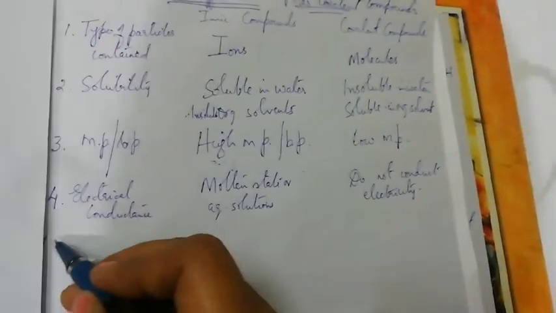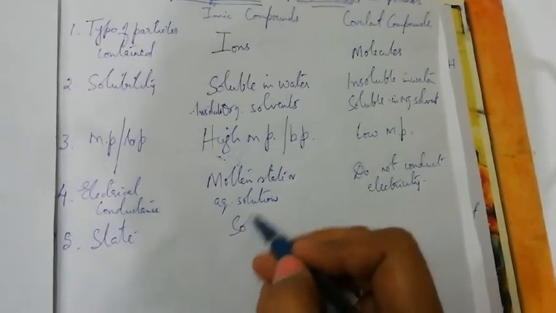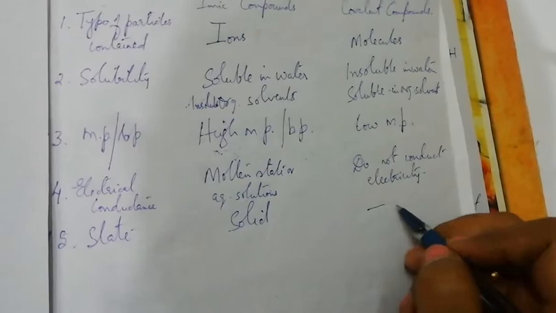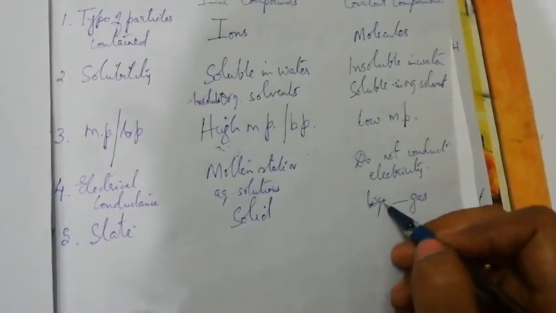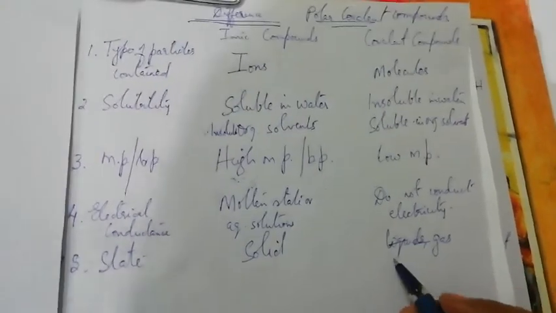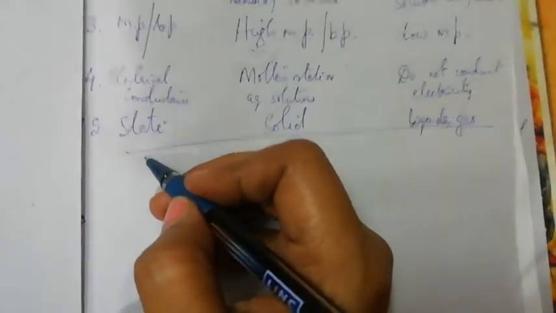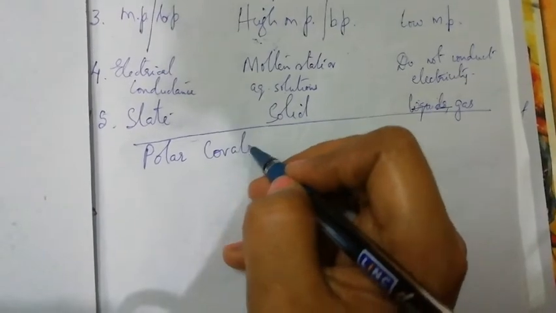And there are other points of difference, like state. Ionic compounds are all solids, and covalent compounds are generally soft solids or liquids or gases. Okay, that is all in the difference between ionic and covalent compounds. Now let us study the last part, that is polar covalent compounds.